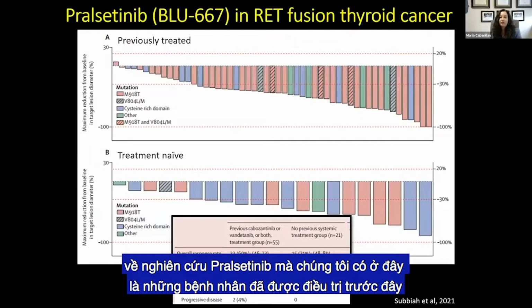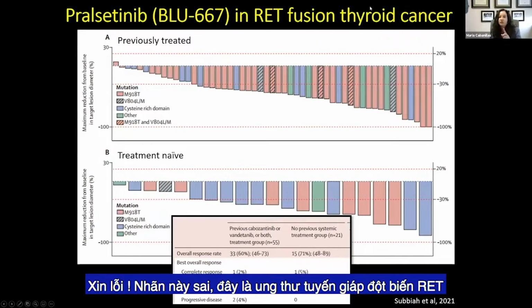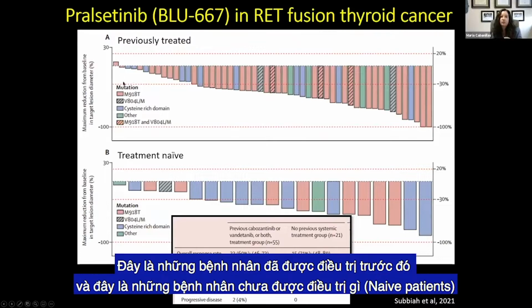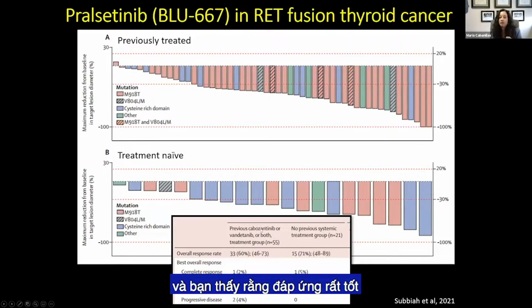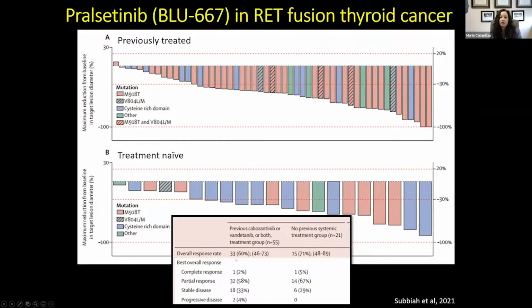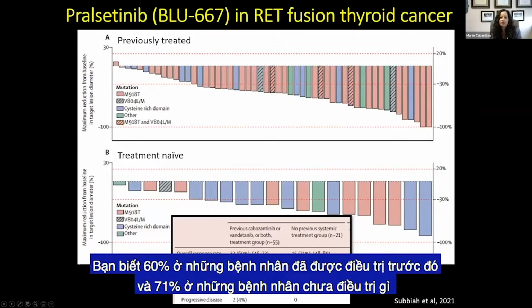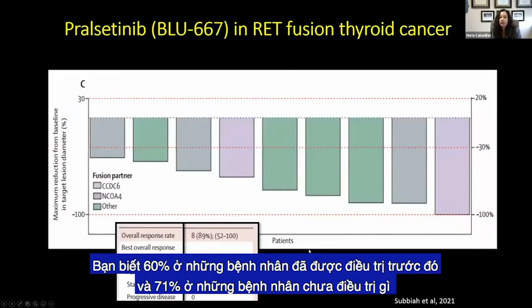These are previously treated patients. Sorry, this label is wrong. This is RET mutated thyroid cancer. These are the medullary patients that were previously treated, and these are the treatment naive patients. And you see very good responses: 60% in the previously treated, 71% in the treatment naive patients.